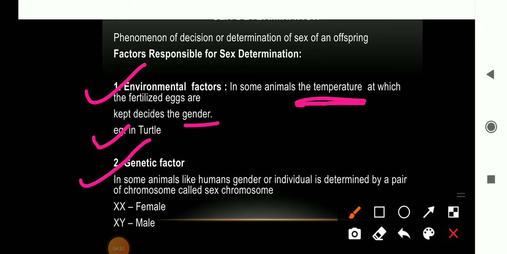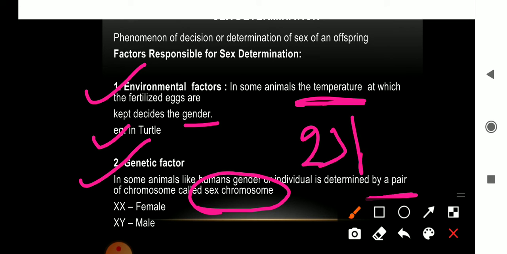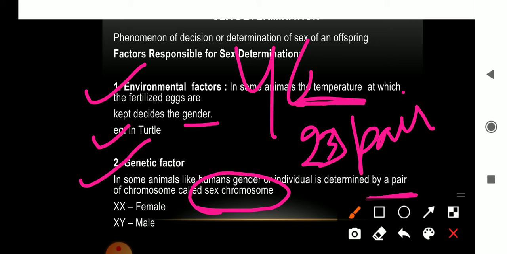In some animals like humans, whether an individual will be male or female is determined by a pair of chromosomes called the sex chromosomes. In our body, we know that in humans there are 23 pairs of chromosomes, in total 46 chromosomes present in a cell.